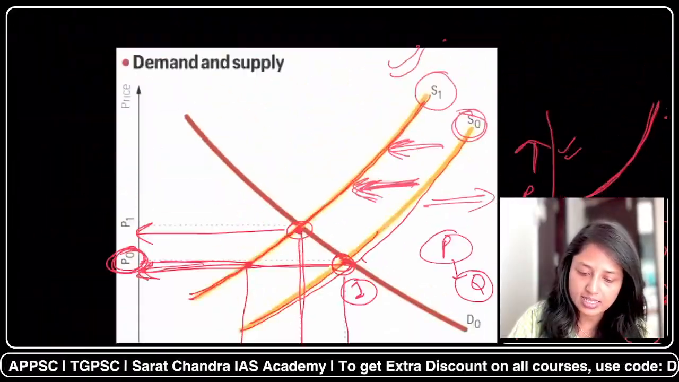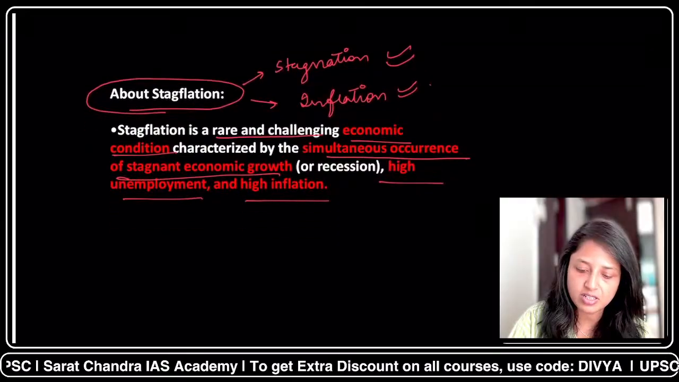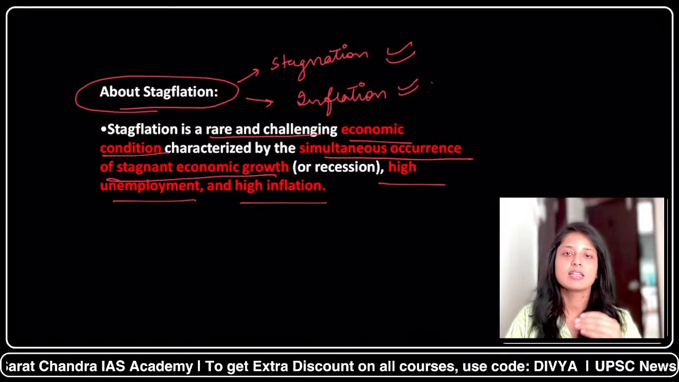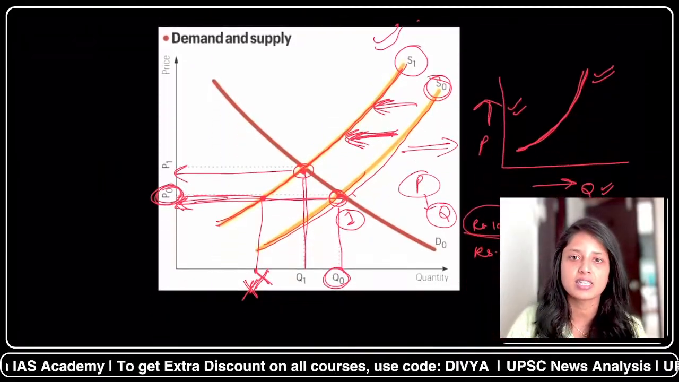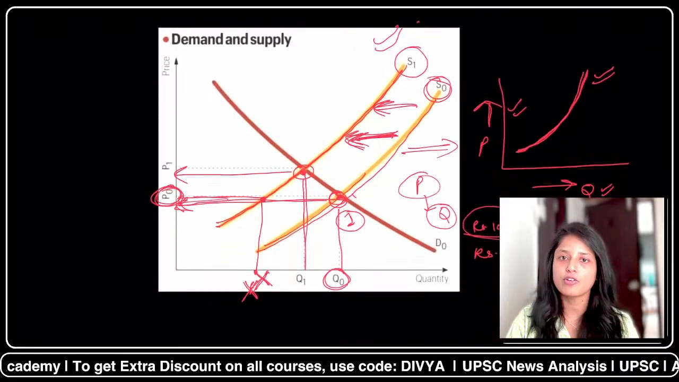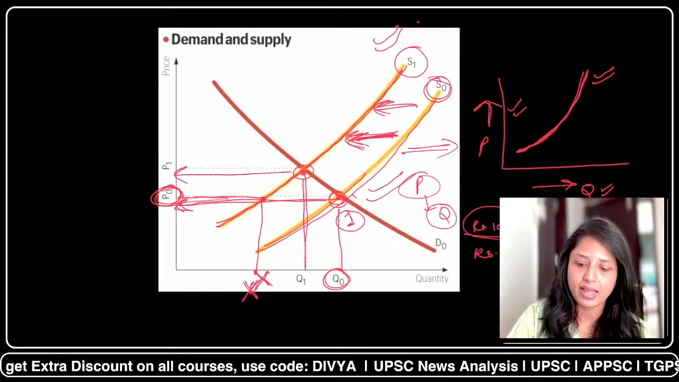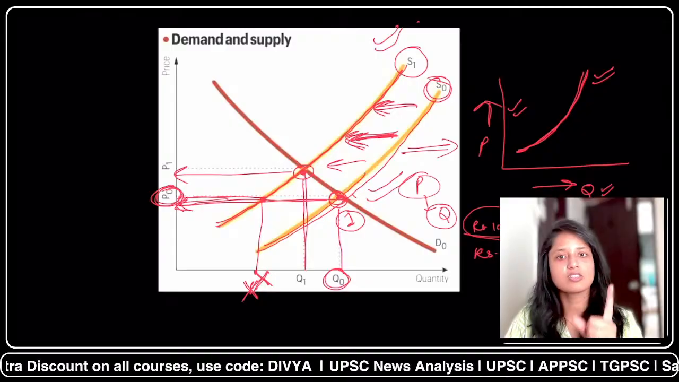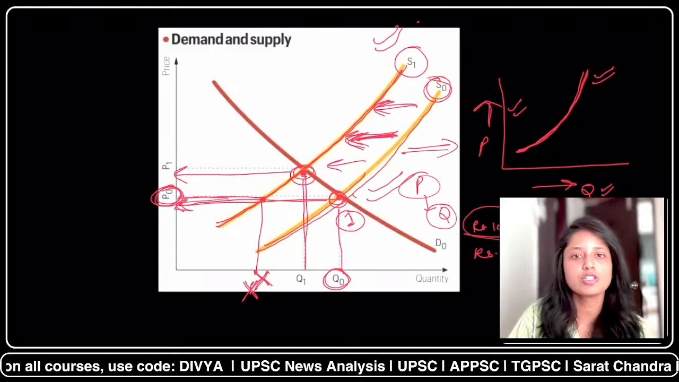Okay, so I think we have discussed everything about stagflation, that is, what the meaning of stagflation is. That means when there is stagnation in the economy and plus there is inflation in the economy. During stagflation, what will happen? The supply curve will shift to the left. This is the first important thing. The second important thing is that the equilibrium will also shift to the left.